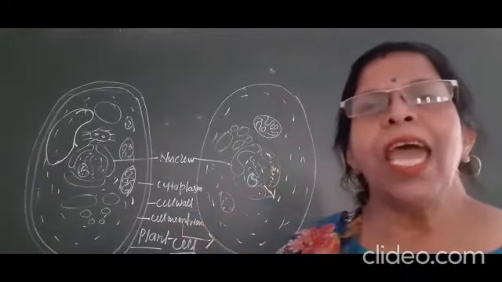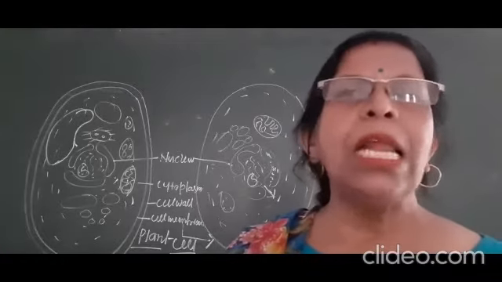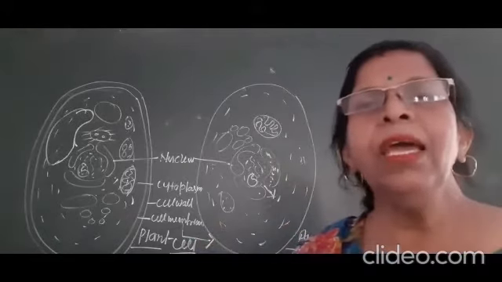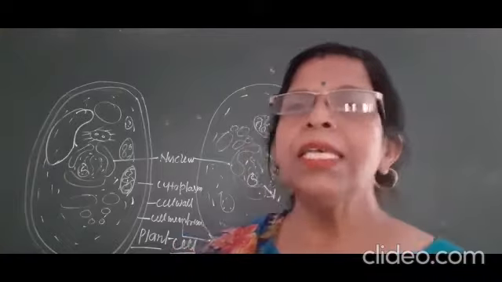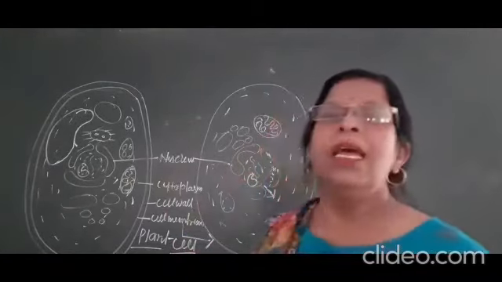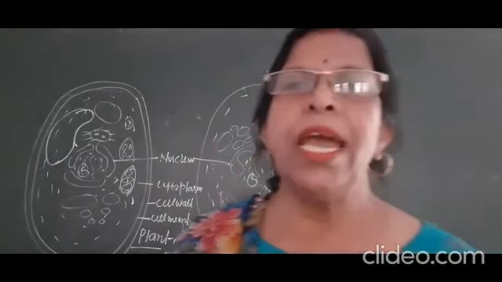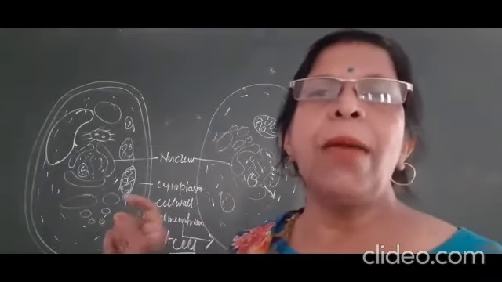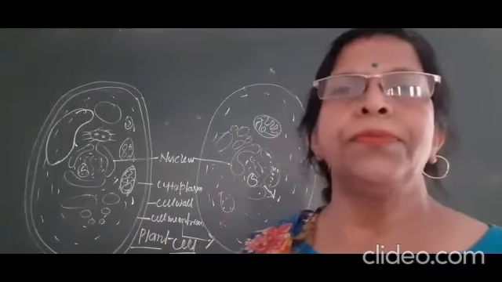Through the nuclear gap, during cell division, chromatin fibers come outside to make chromosomes. Okay, so there are three things present inside the nucleus. The boundary membrane is known as the nuclear membrane. In front of the nuclear membrane, the gap is known as the nuclear gap. From that, during cell division, chromatin fibers come outside and help in the formation of the chromosome.